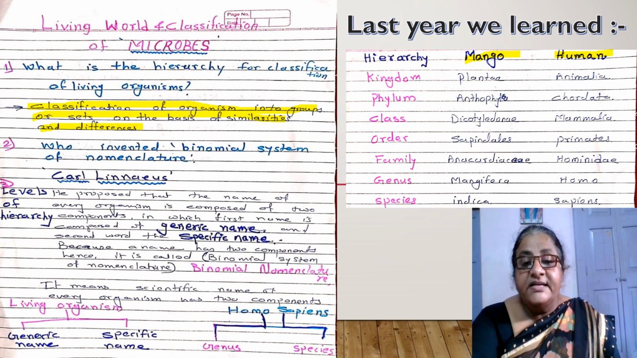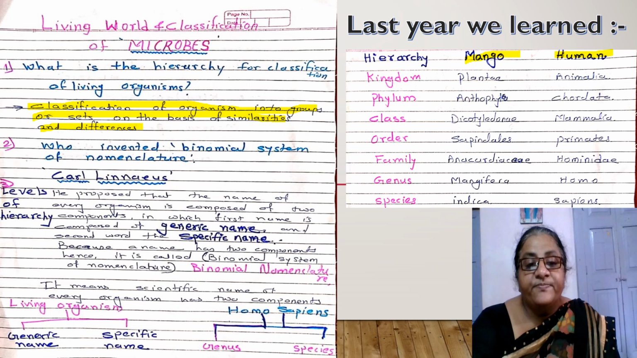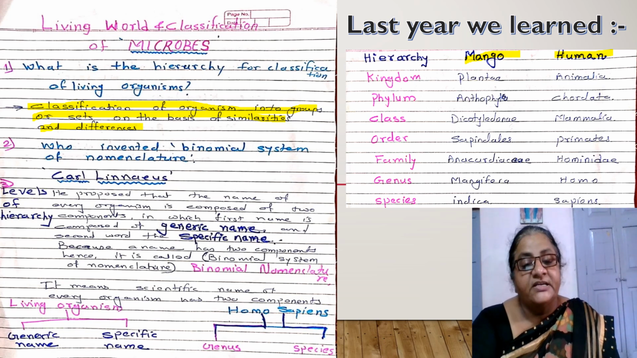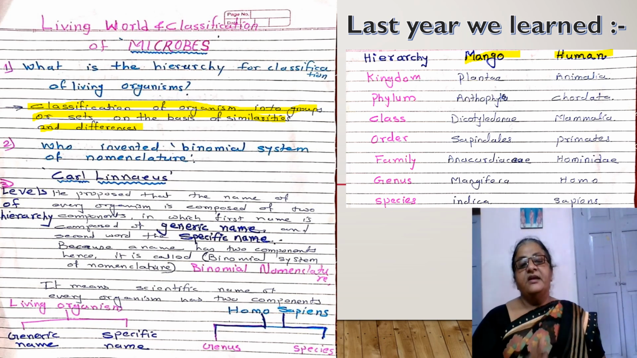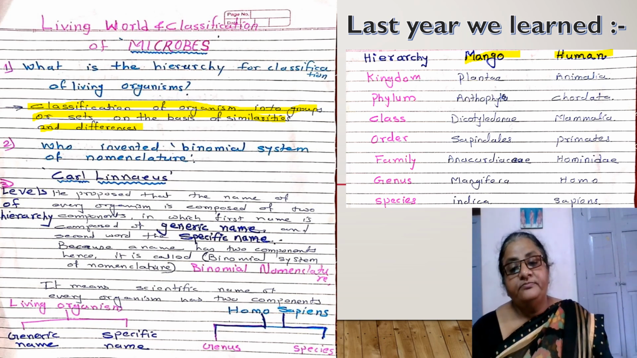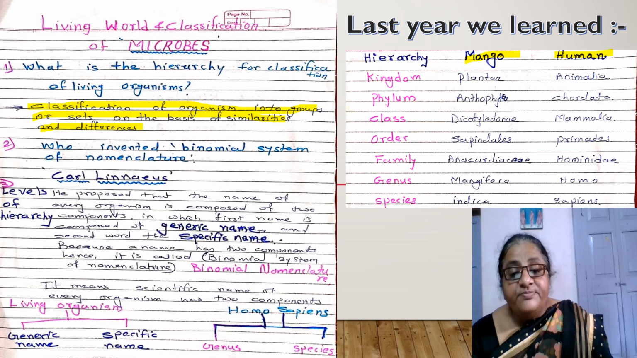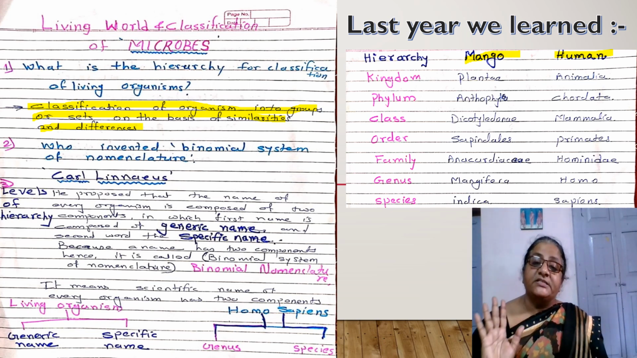So, by considering the lowest two levels, binomial nomenclature was introduced by scientists. So, who invented binomial nomenclature? Last year we learned: Carl Linnaeus. He invented it, and he considered the lowest levels of classification for giving a name to the organism. It is genus and species. It means this binomial nomenclature is based on genus and species.